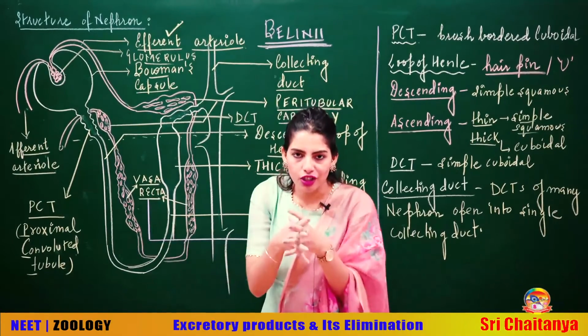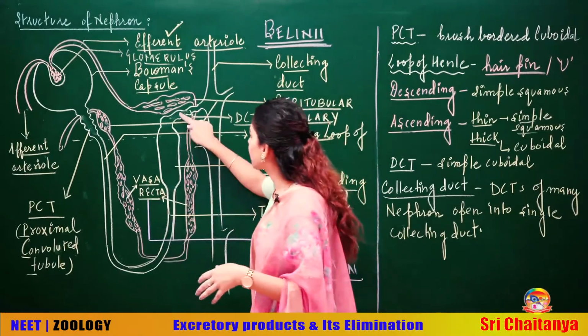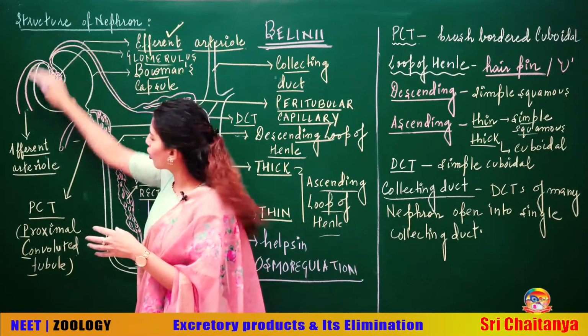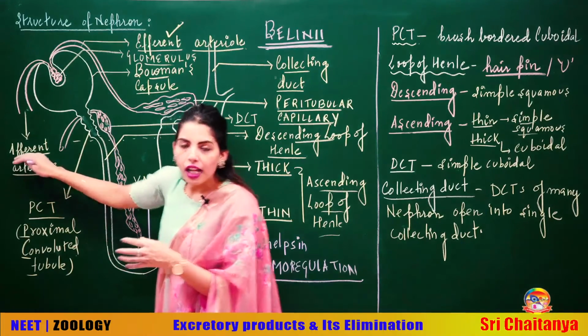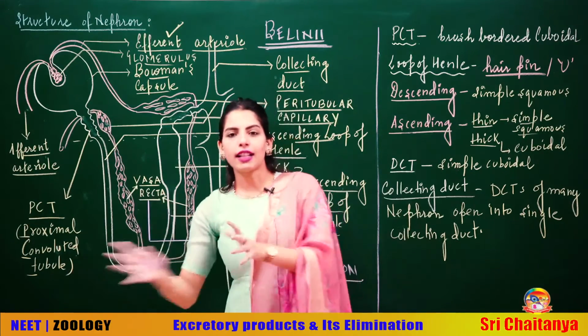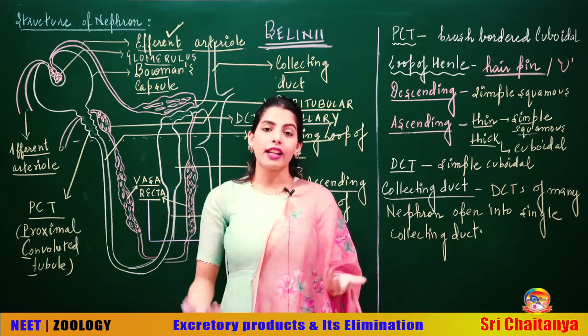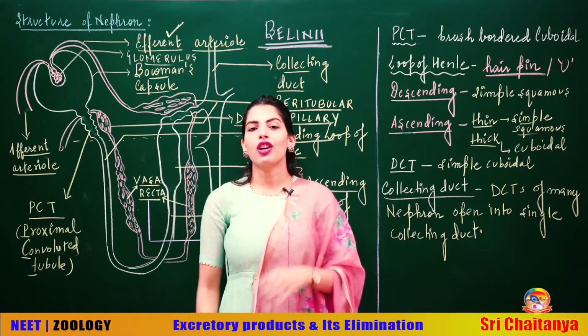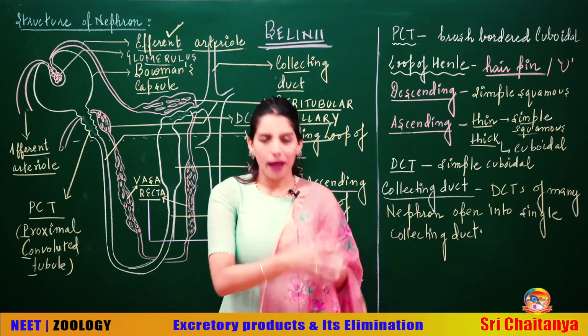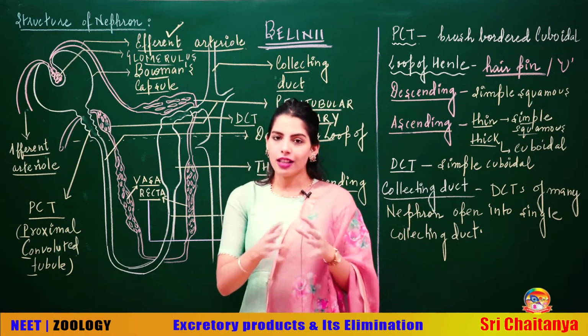It is a very compact structure. We will see that this DCT is very close to your afferent arteriole, and both the regions, the afferent arteriole as well as the DCT, get modified to form a sensitive structure called JGA, the juxtaglomerular apparatus, that we will discuss now.